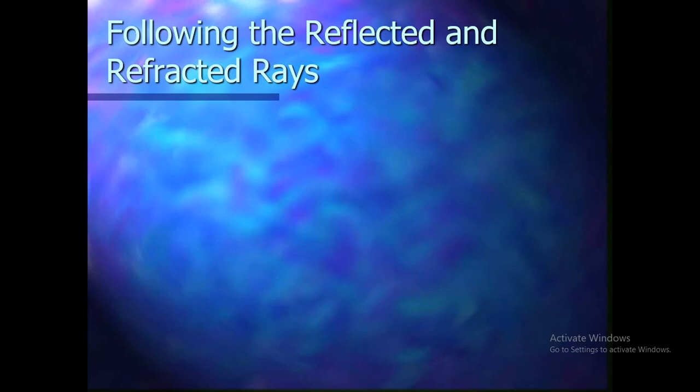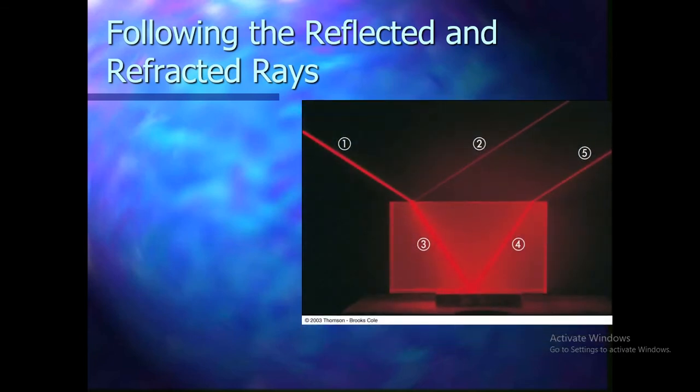Following the reflected and refracted rays. Now, in this diagram, there are 5 rays: number 1, number 2, number 3, number 4, and number 5. First, you identify these five, and then I will check it with the help of this video. Okay?